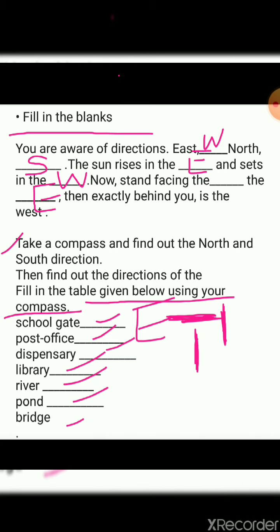See this which I have given to you, these are the examples. Okay, but you have to do it for your own house, stand in the middle of the house and find the direction of the different places in your house.